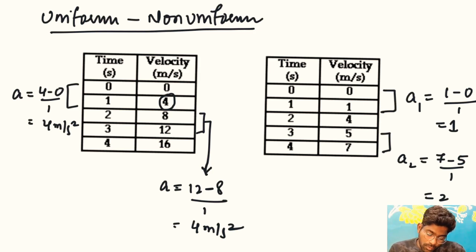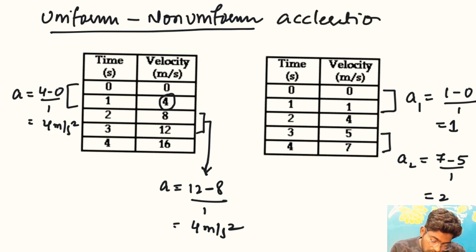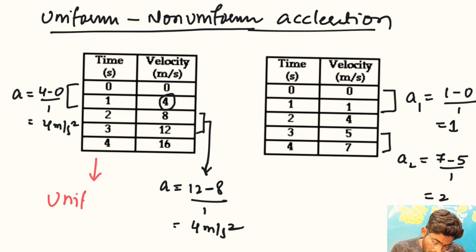Oh, so acceleration is different here. Initially acceleration is one value and later acceleration is different. So acceleration is different at different times. It means the body is not moving uniformly. It is moving with non-uniform acceleration. So this comes under non-uniform acceleration, not uniform motion. Understand?